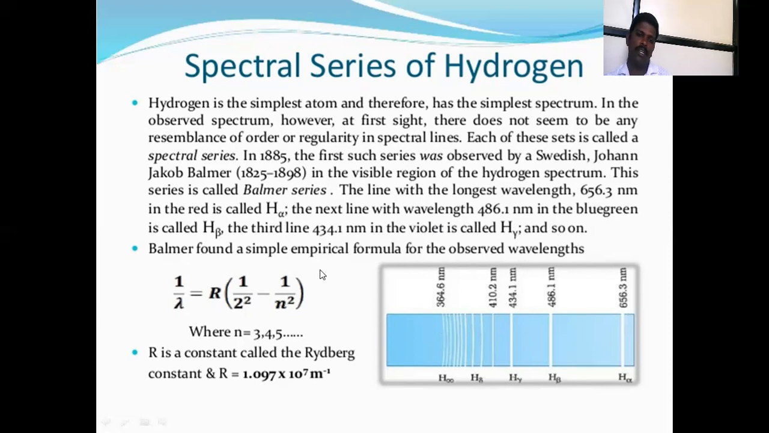Balmer found the simple empirical formula for the observed wavelengths. नंतर बाल्मर या सायंटिस्टने एम्पिरिकल फॉर्म्युला तयार केलेला: 1 upon lambda is equal to R times (1 upon 2 square minus 1 upon n square), where n is 3, 4, 5. R is a constant called the Rydberg constant, R is equal to 1.097 into 10⁷ per meter. This is the Balmer series of spectral lines of hydrogen.